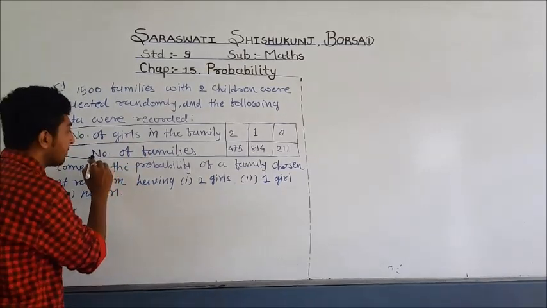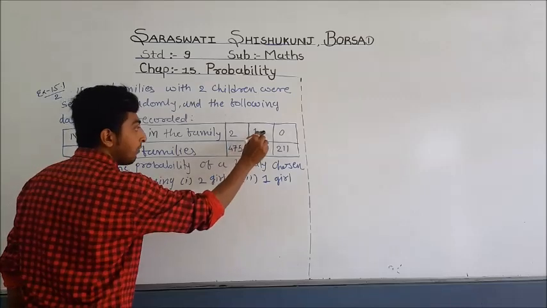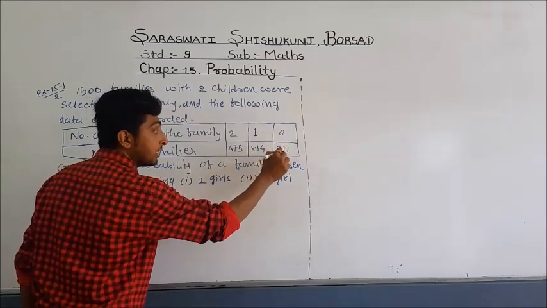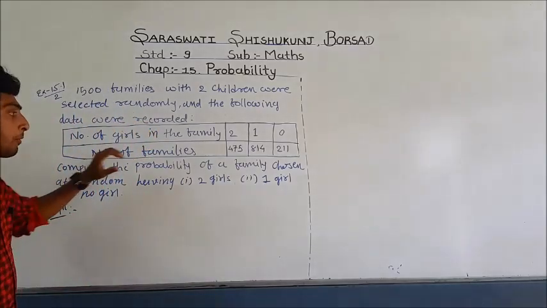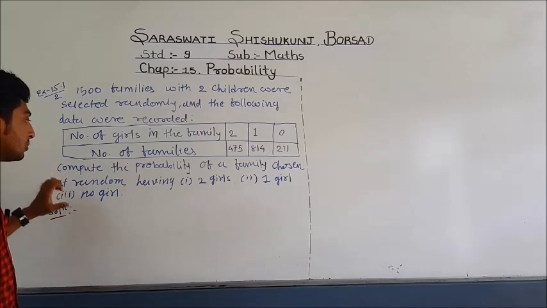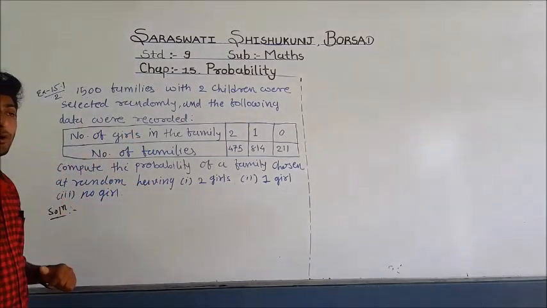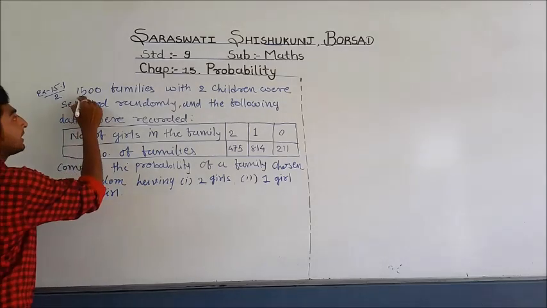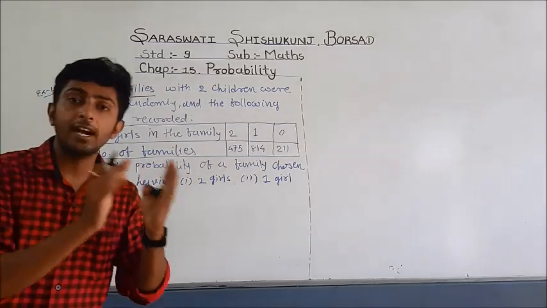And it is also given the number of families: 2 girls in 475 families, 1 girl in 804 families and 0 girls in 211 families. We have to compute the probability of a family chosen at random having 2 girls, 1 girl and no girl. So let us solve this example. First of all, it is given that the data is from 1500 families.